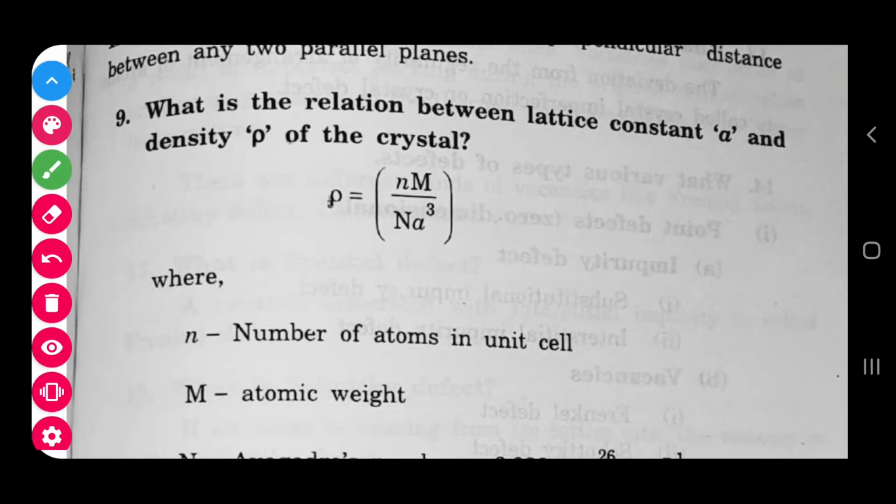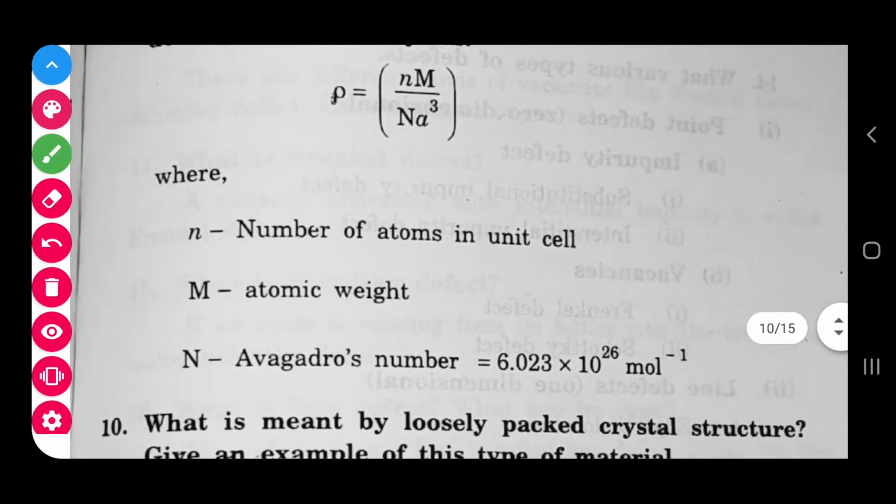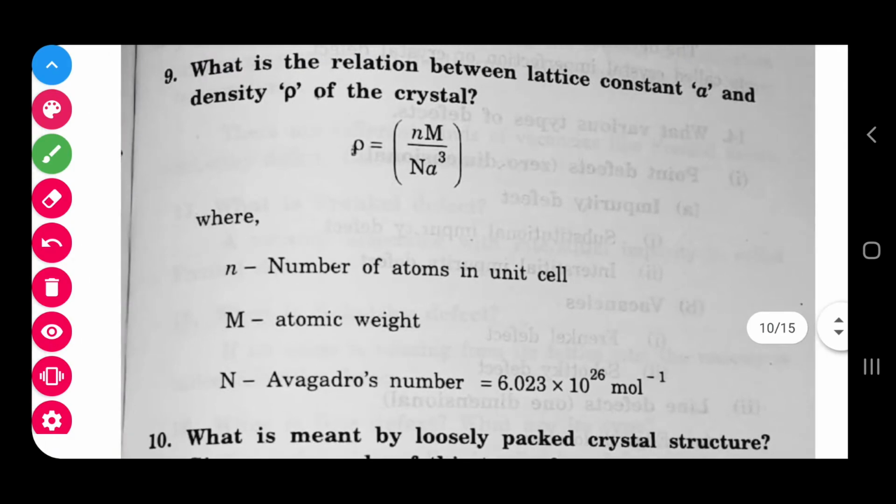But you have to remember this formula. What do you mean by this rho? Rho is the density. This density is equal to nM by Na cube. This is a formula which you can use for problems.